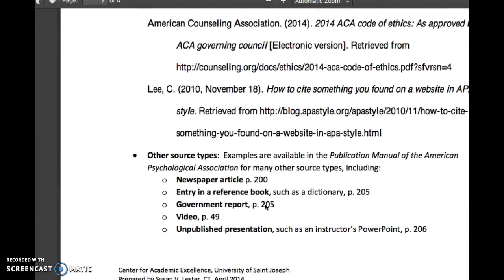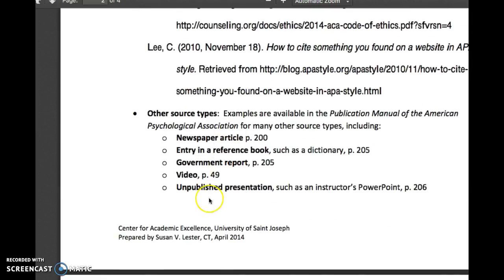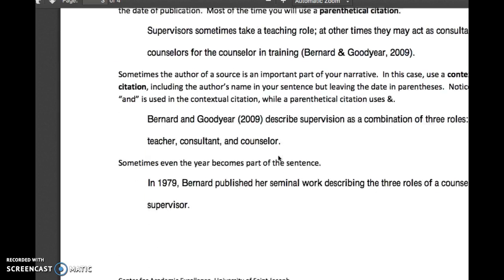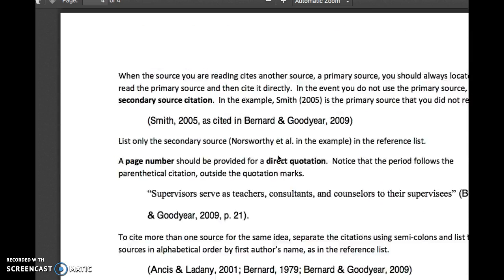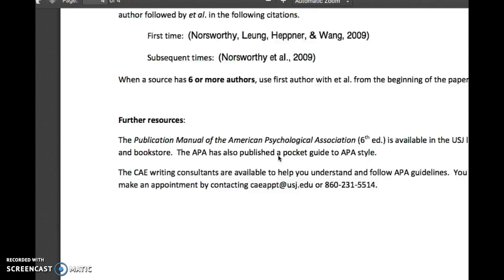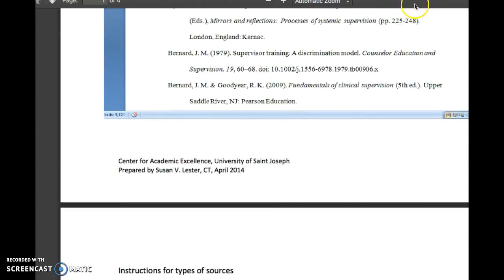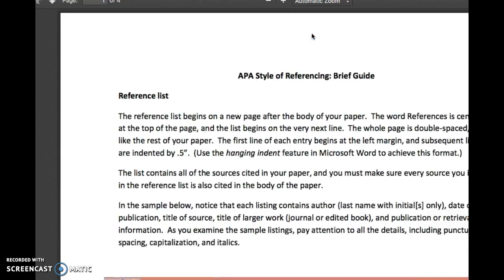Those don't come up very often. These are some other ones that may be in here, an unpublished presentation, a newspaper article, etc. They have how to cite in text. You can go through and look at what all of this information is, but this gives you the basics of how to do the APA style through the CAE website.